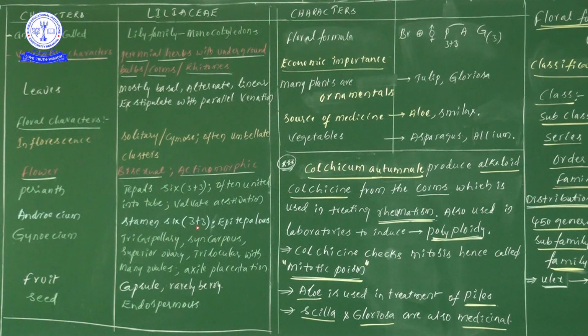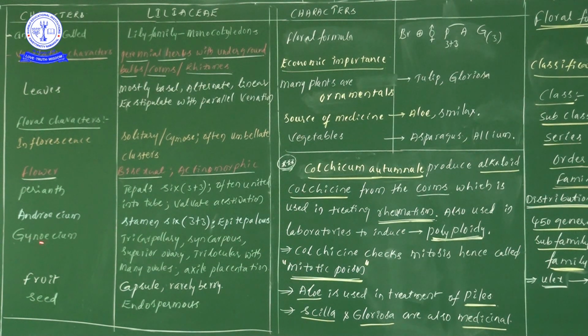Stamens 6 are there, 3+3 condition. Next one, epitepalous condition. Epitepalous condition means the stamens are present over the tepals. This phenomenon we will be taking as epitepalous condition.